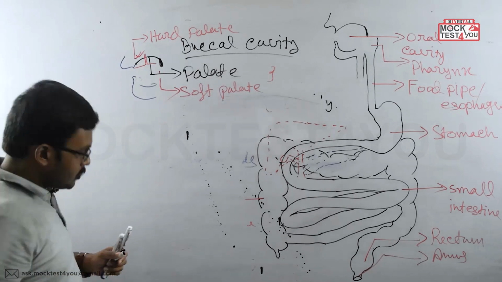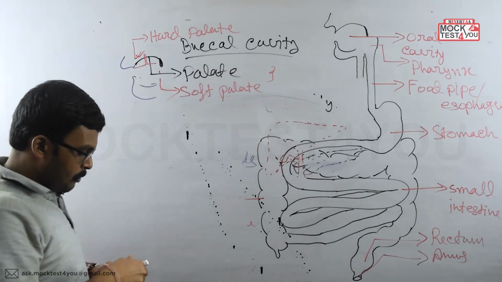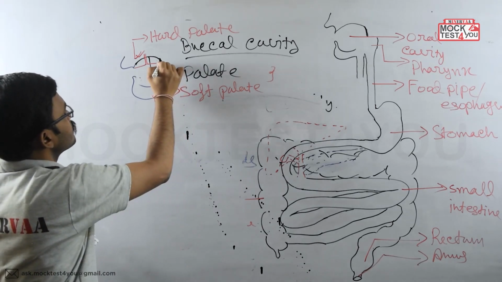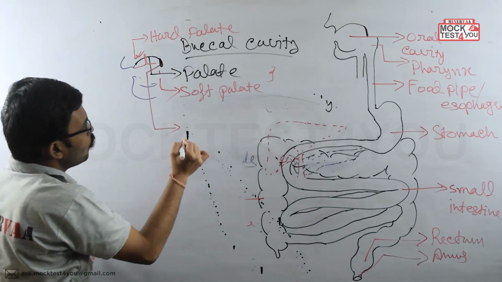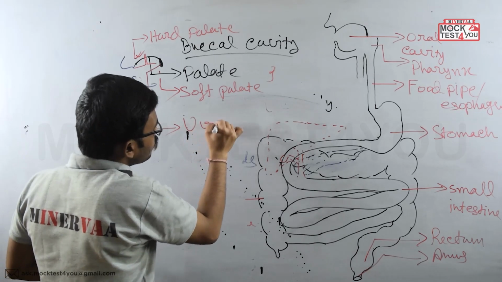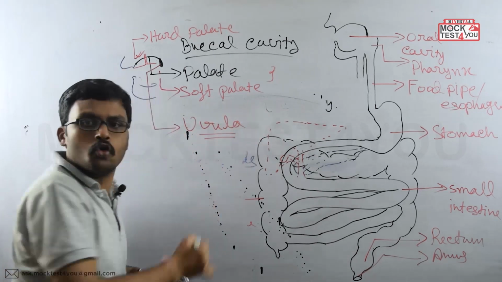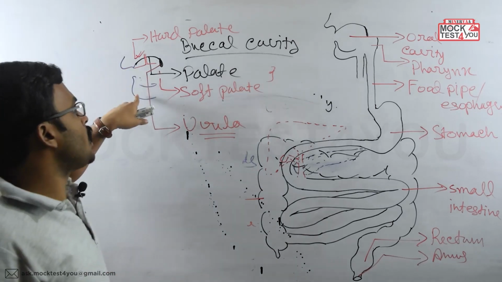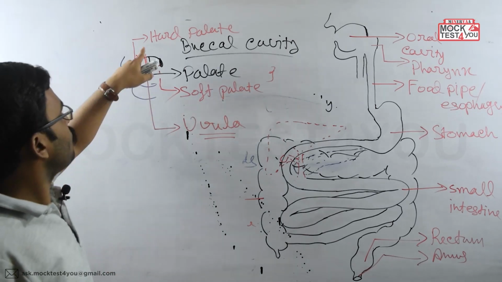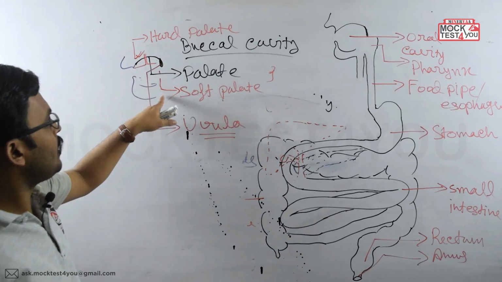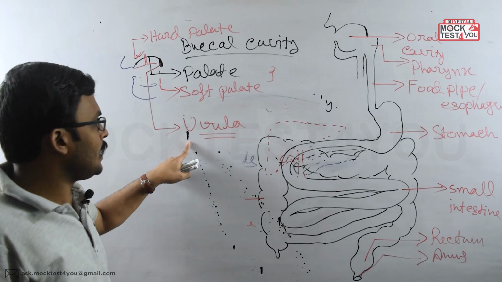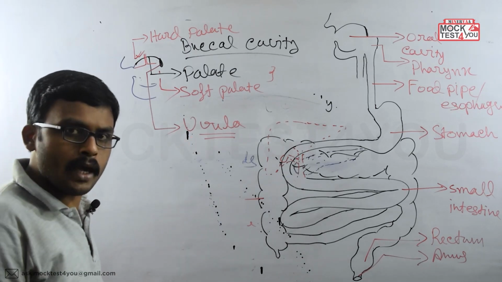This flappy structure is known as the uvula. It is called the uvula. Clear? So at the roof region, first of all we have the hard palate, then behind it the soft palate, then the uvula region. Clear?